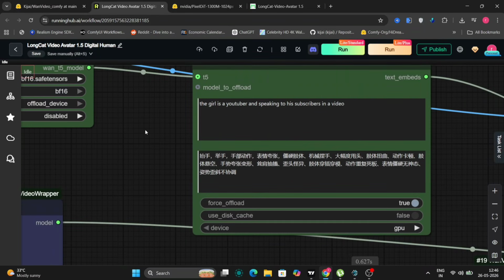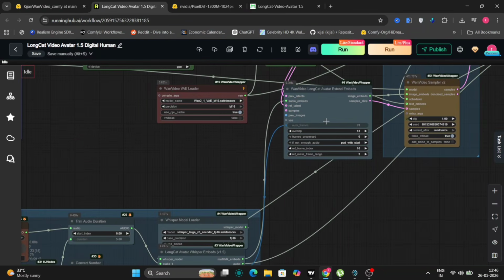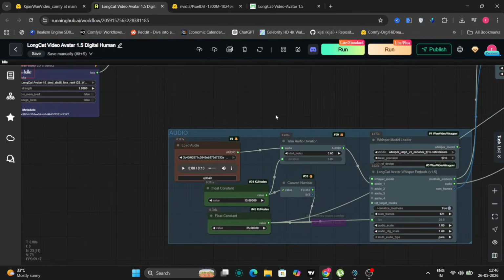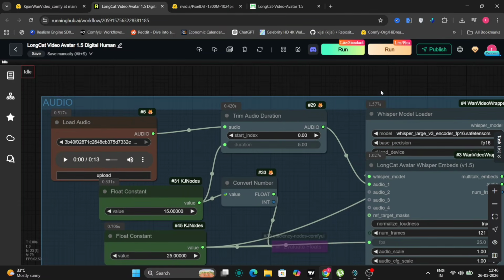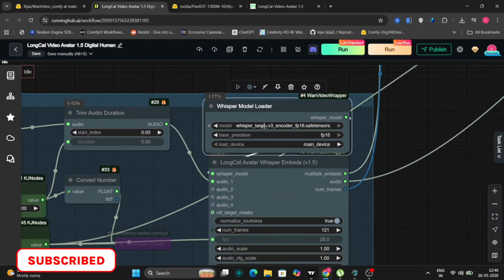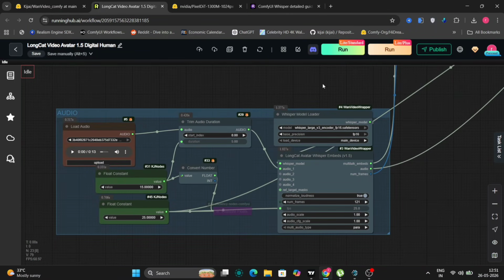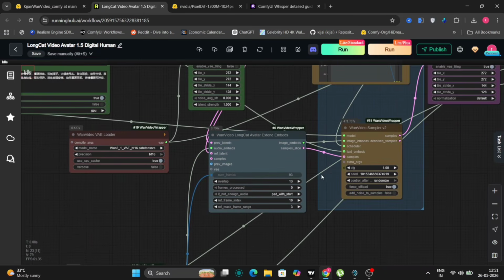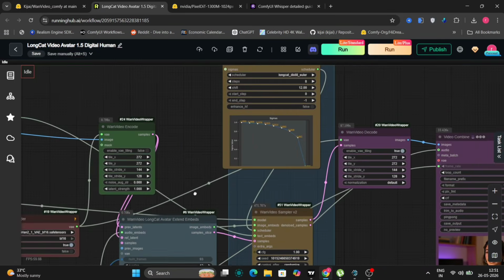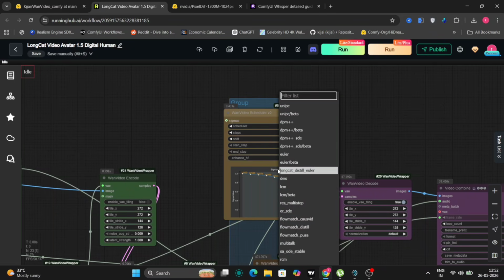The prompt here is, a girl is a YouTuber speaking to her subscribers in a video. And this is where you drop in your own audio. This is the new Whisper model loader using Whisper Large V3. The scheduler being used here is Longcat Discrete Euler. A couple of quick tips before I show you the output. First, keep your prompts detailed. Don't just write, a woman talking. Describe the character, the setting, what they're doing. The more context you give, the more stable and consistent the output will be.